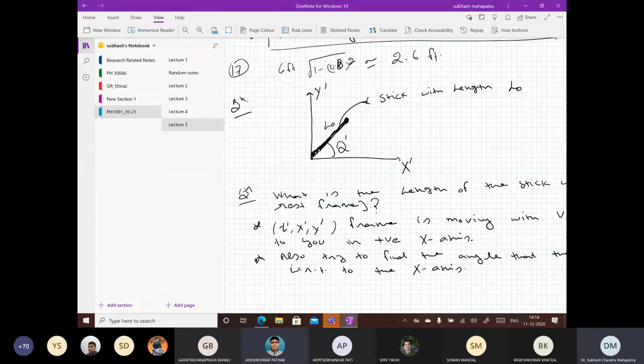Sir, the angle is tan inverse of root gamma tan theta prime, it might be something like that. Yes. First, you have to calculate the components Lx and Ly, and then you have to apply your trigonometry.